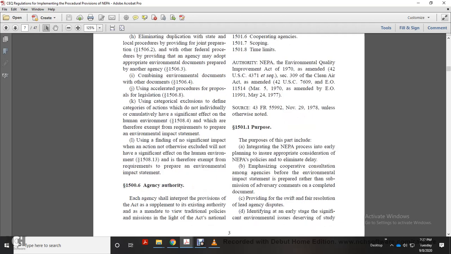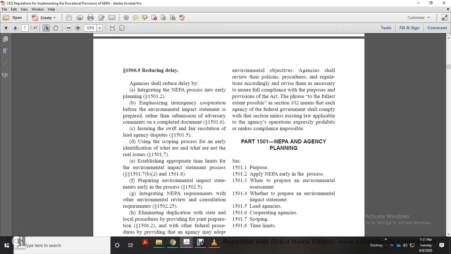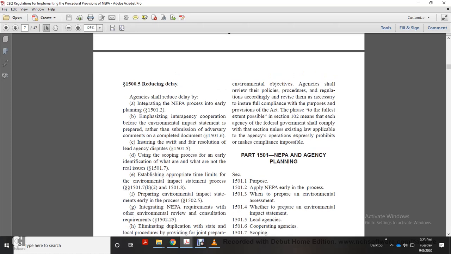The 1500.6 is agency authority. Each agency shall interpret the provisions of the Act as a supplement to its existing authority and as a mandate to view traditional policies and missions in light of the Act's national environmental objectives. The agency shall review its policies, procedures, and regulations accordingly and revise them as necessary to ensure full compliance with the purposes and provisions of the Act. The phrase "to the fullest extent possible" in Section 102 means that each agency of the federal government should comply with this section unless existing law applicable to the agency's operations expressly prohibits or makes compliance impossible.